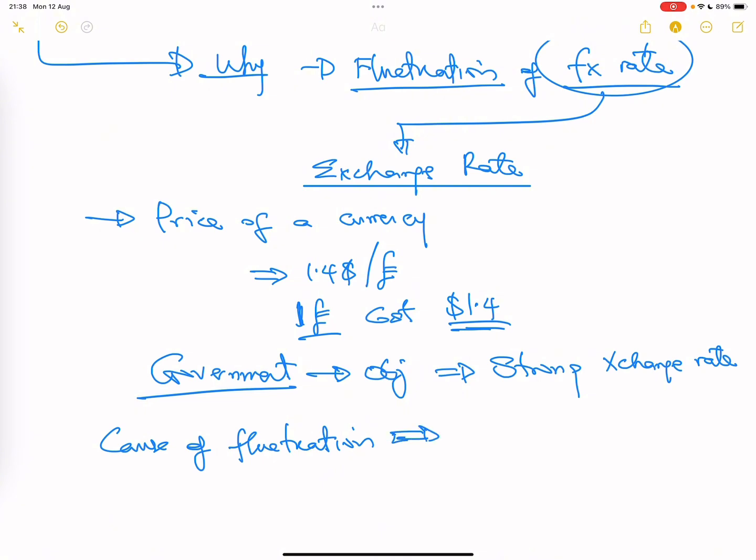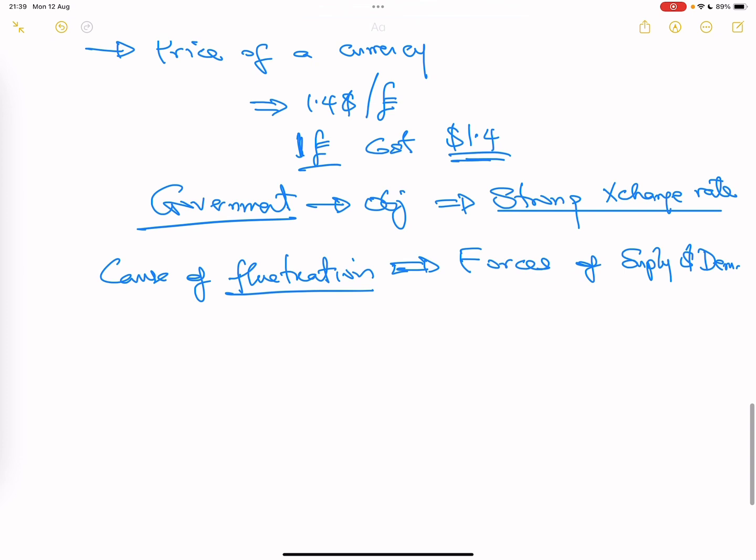Why every country wants to achieve this, but every country cannot achieve it. Why? Because there is a fluctuation. Why is there a fluctuation? It's because of your forces of supply and demand. And that takes you quickly to your economic class.